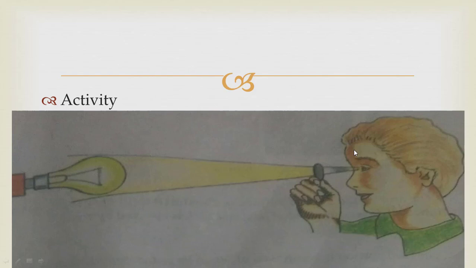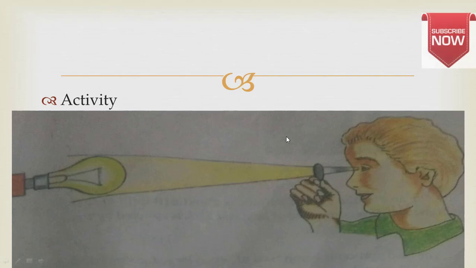Light a bulb in front of you and close one eye. Take a coin and bring it near your eye so that the light of the bulb cannot reach your eye. In that way, the coin comes between the light source and your eye so that your eye cannot see the bulb. This phenomenon also occurs with celestial bodies, and when this occurs with celestial bodies, it is called eclipse. Now we will discuss eclipses.